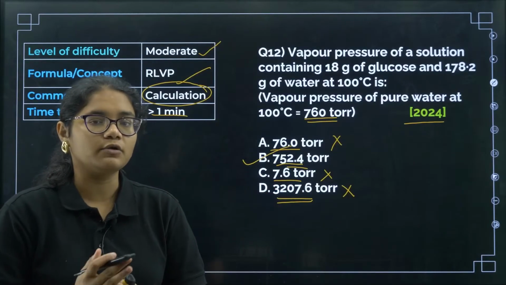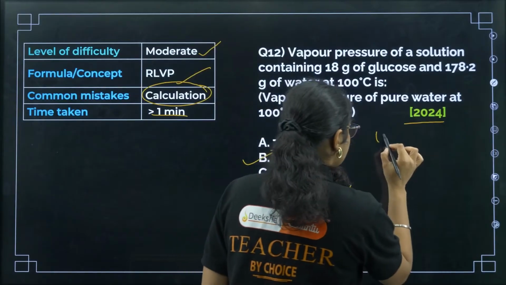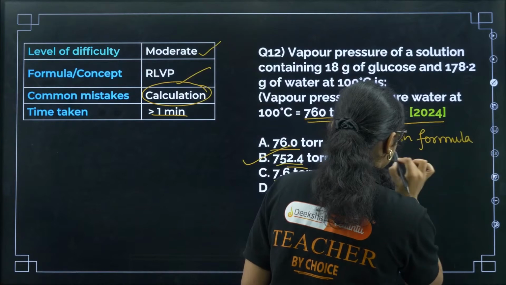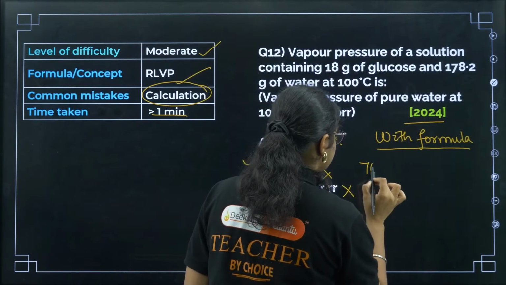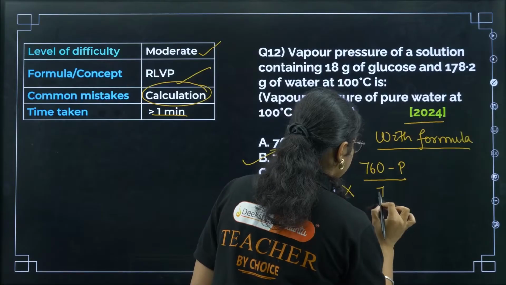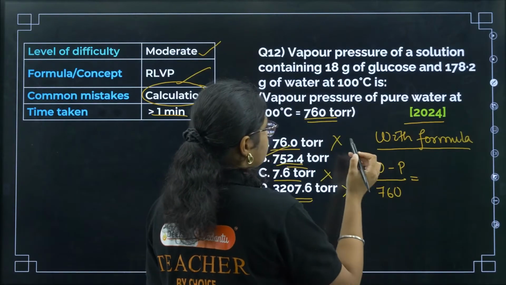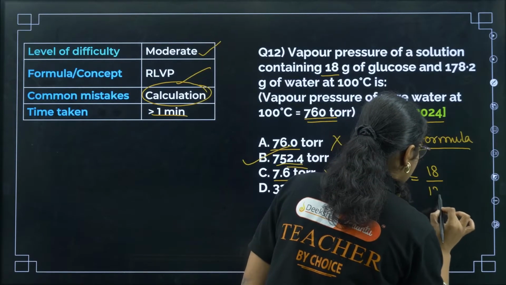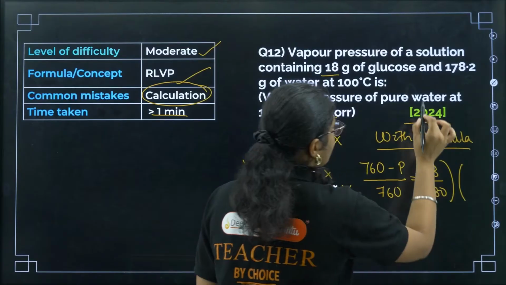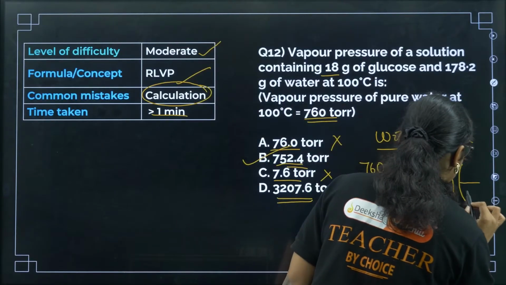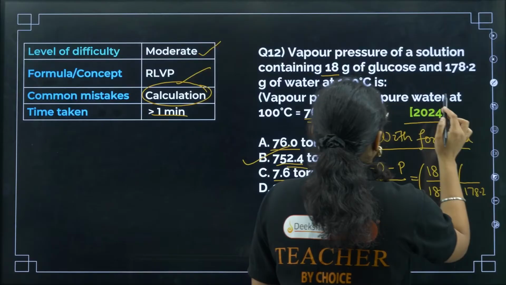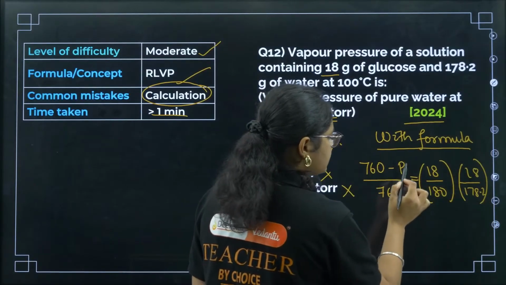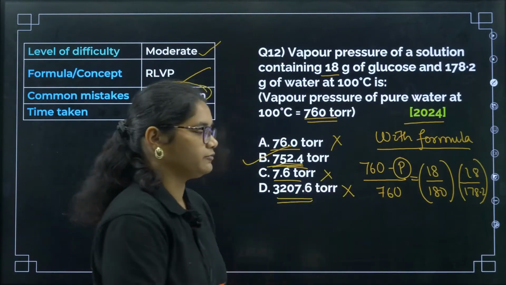But I'll also tell you how to solve with formula, okay. So now if you want to use the formula, we have to use the traditional method. What is P naught? (760 minus P) by 760 into XB. So for XB, that is NB by NA. So NB is 18 gram of glucose by 180 gram, right, and NA has to be, molar mass, that is 178.2, and water, that is 18. So you need to solve this and calculate this P value.